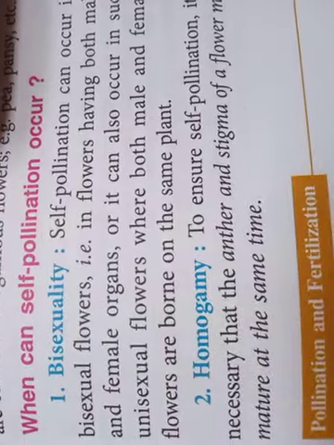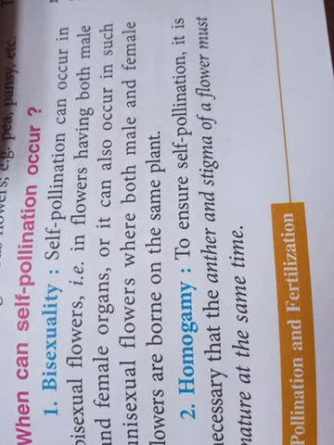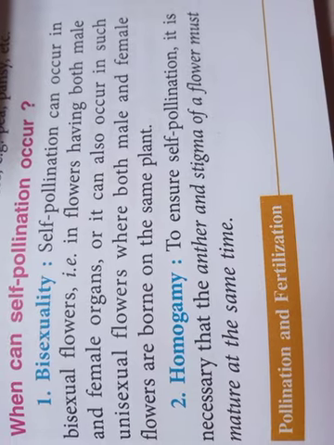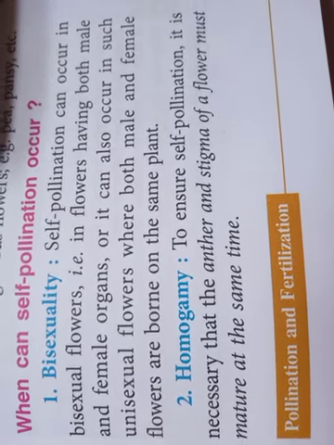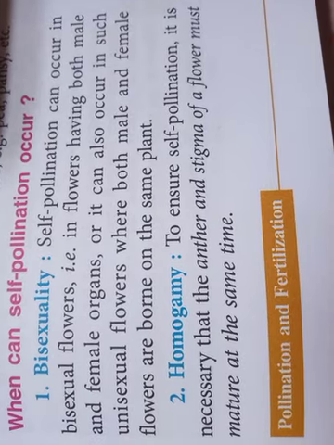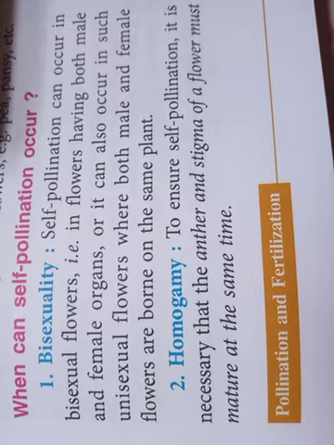Now let us see when self-pollination can occur in a plant. Self-pollination occurs in two main ways. Either it is a bisexual flower, or there is maturation of the sex organs at the same time, which is known as homogamy.